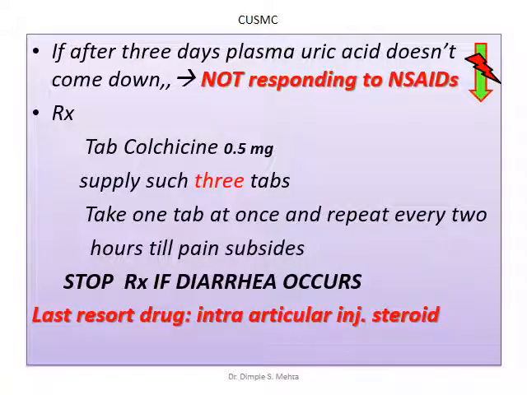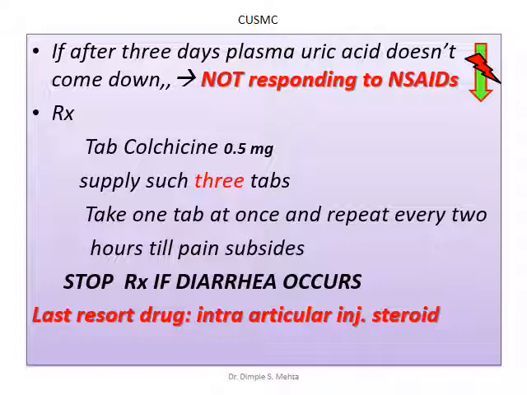But what happens the other way? If after 3 days plasma uric acid does not come down, and on the contrary, when you check the plasma uric acid level it has gone up to 11.5 milligram per deciliter, that means the patient is not responding to NSAID. So don't go further with indomethacin. Go for colchicine 0.5 milligram.